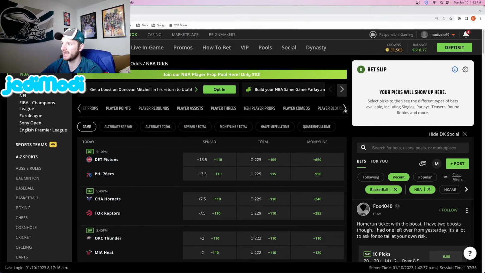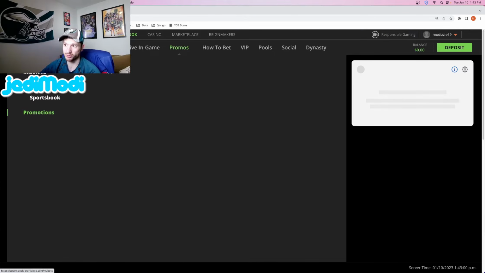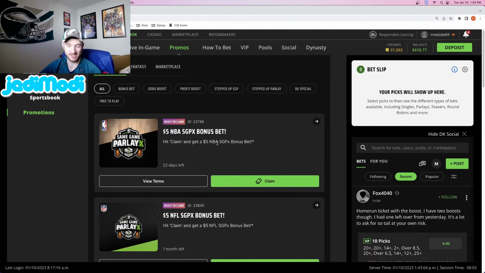If you want to go to the NBA, it looks like they have DK specials as well. This one is Donovan Mitchell, a super boost: score 25 plus points and 3 plus 3-pointers made. This is a super boost that DraftKings is offering. So that's how you navigate the markets themselves. And if you want to look at individual promotions, you just click this promos option up here, and it'll take you to exactly what it sounds like, all the promotions.